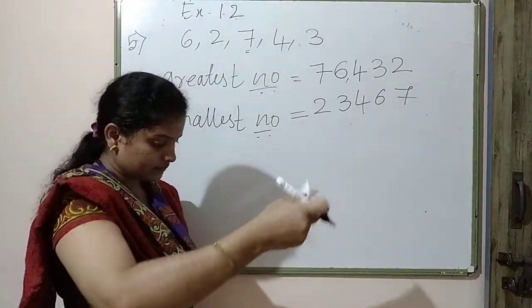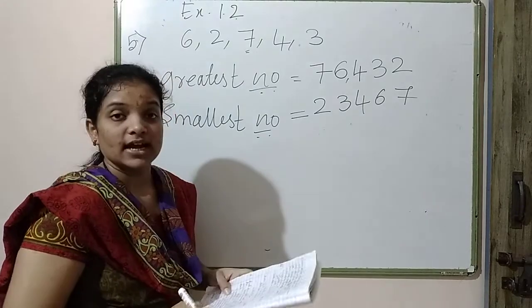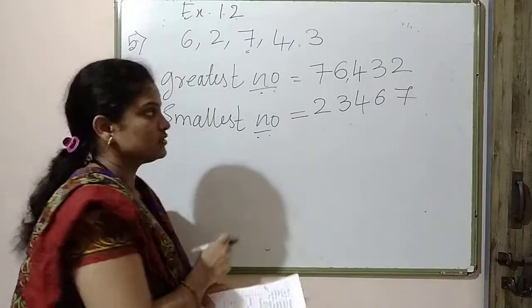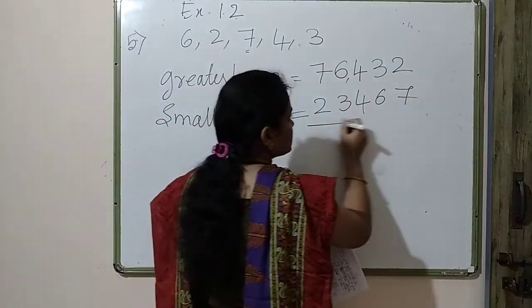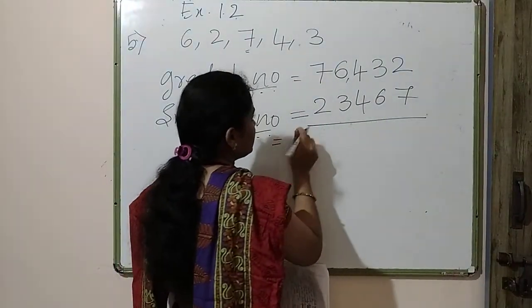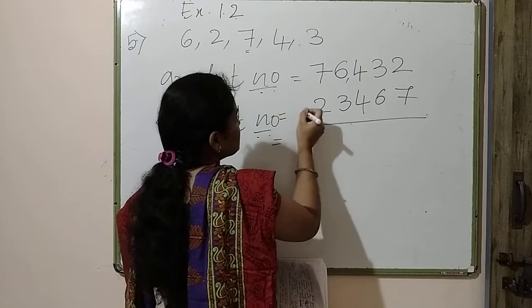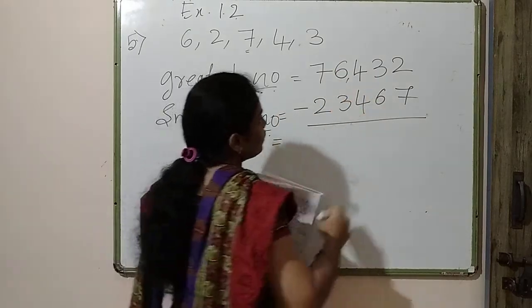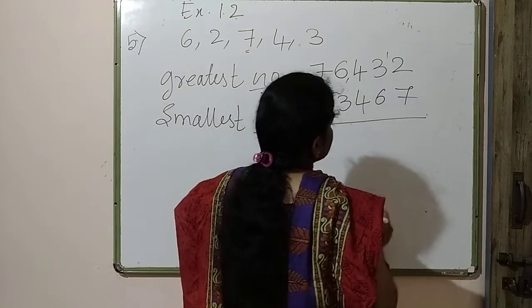Now what are they asking in the question? They are asking the difference between the greatest number and the smallest number. Difference means subtraction from this number to this number. How do I subtract?